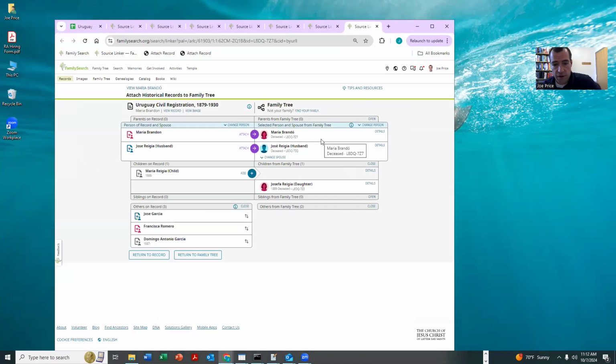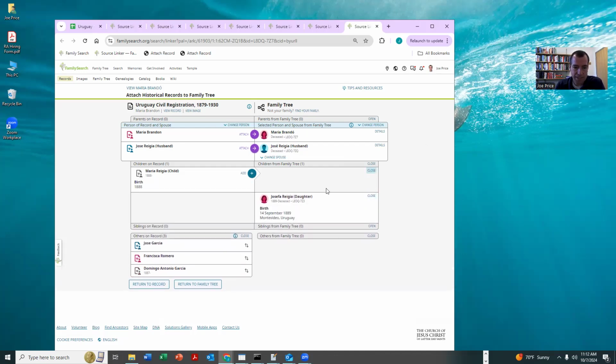Okay, so this is very common right here. And here's the really cool thing about Uruguay: the names are so unique. We just have this nice blend of people from different countries. It's a pretty small country. So when I see something like this, it's almost always an exact match. Notice we have Jose Rega, Maria Brando. You can see that name's not exactly the same, but I have four name pieces lining up. That's almost like a spot-on match. And then if you want, you can open this up and see that the sibling was born in Montevideo, and almost all of these records are Montevideo, Colonia, Canelones.